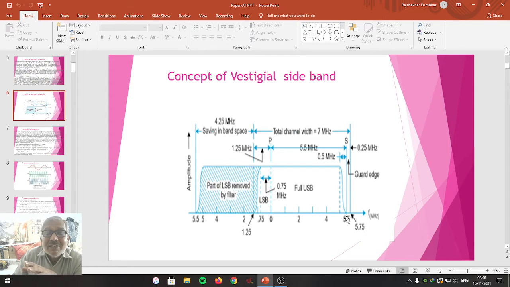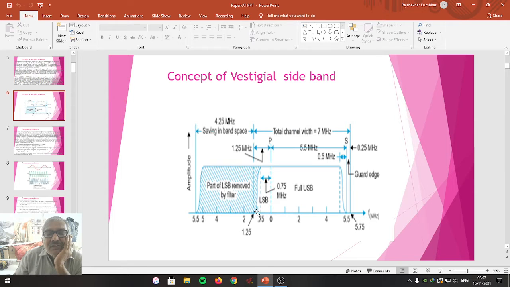How 7 megahertz? 5 megahertz picture carrier, no doubt about that. At 5.5 megahertz the sound carrier, and at 5.75 megahertz there is a guard band. So totally this is 5.75 megahertz, and from the lower sideband 1.25 megahertz of clipped frequencies is taken, because these are the lower level frequencies, DC level frequencies.